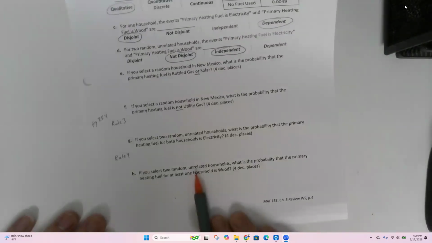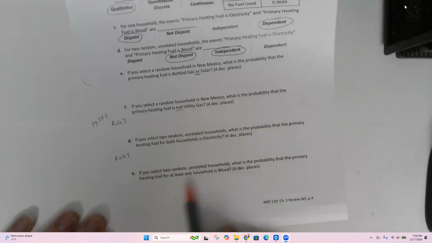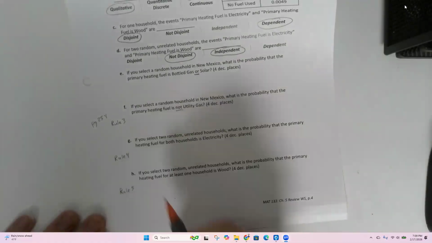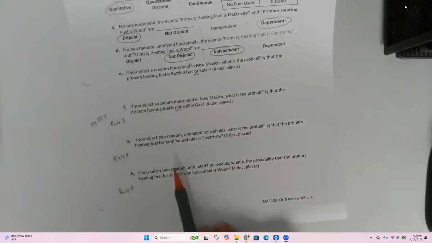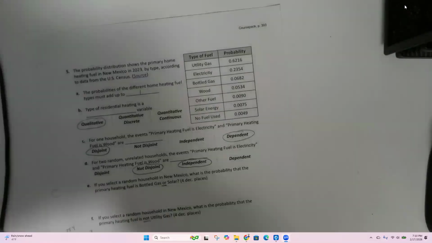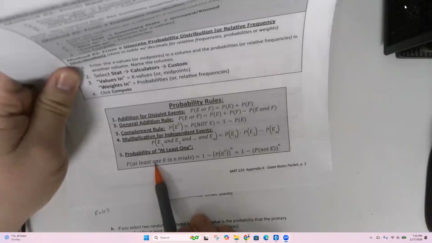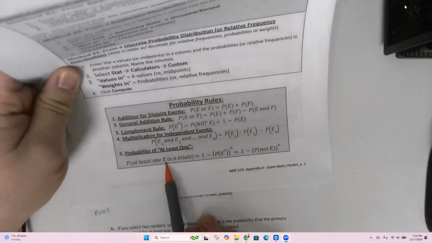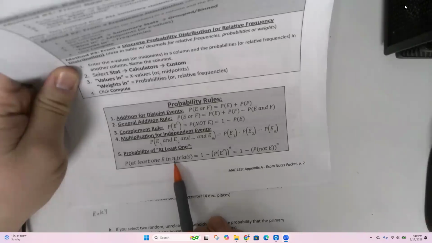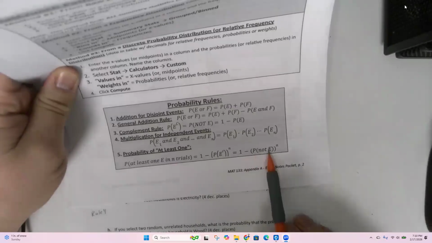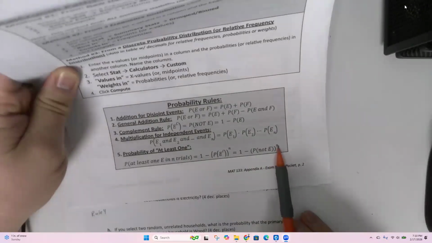You select two random unrelated households. What's the probability that the primary heating fuel for at least one household is wood? So this is rule 5 again. Our E in this case is wood, in two houses, so my N in this case is 2. So it's 1 minus the probability of not wood, close the parentheses, and then raise it to the power of 2.